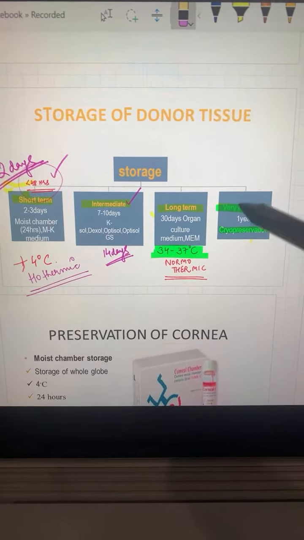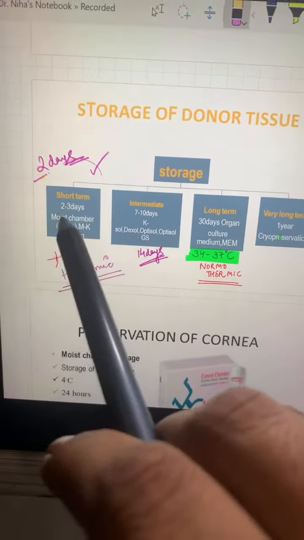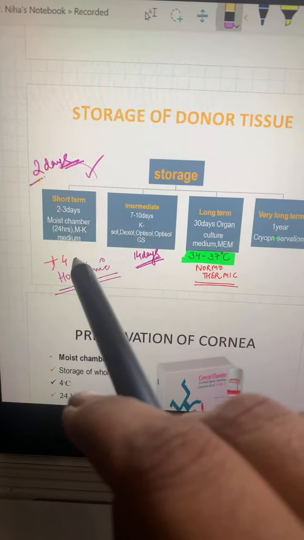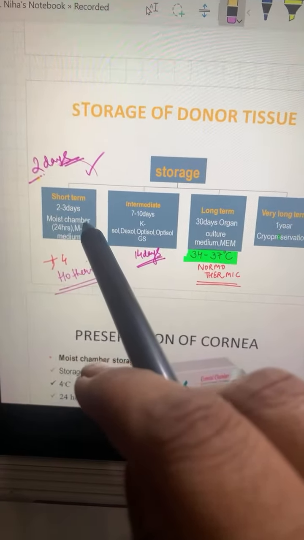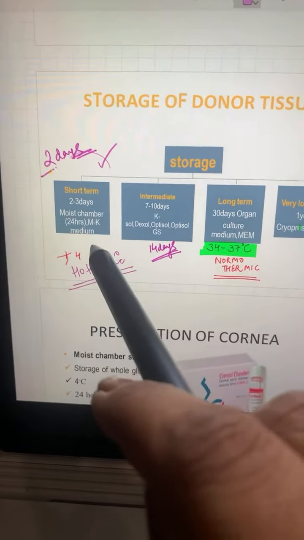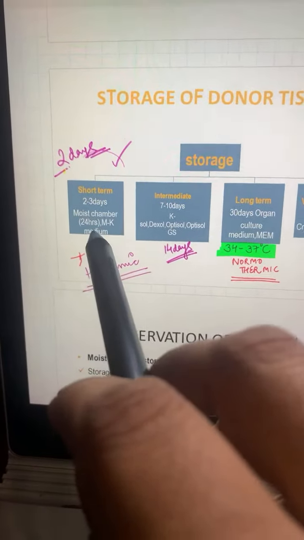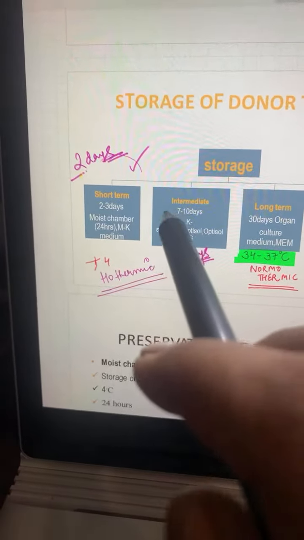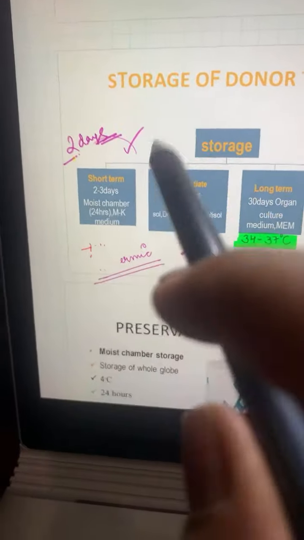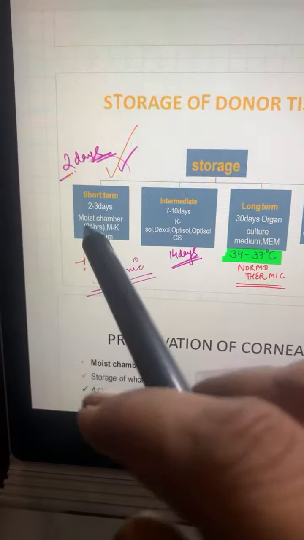Here they are saying that moist chamber can remain up to 24 hours, but MK medium can go up to 2 to 3 days. So here they are taking 2 to 3 days and calling it MK medium. Actually the time is the same, but here they are including it in short term, while Khurana was including after 2 days in intermediate. So the time period remains the same, and I feel that this one is the better one. That is why I have given you according to this.